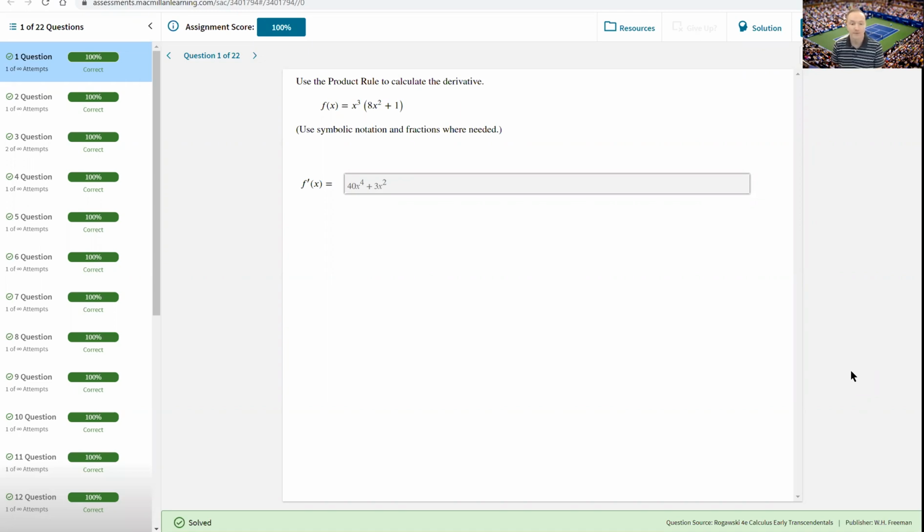This is where our derivative rules actually start getting interesting. We're looking at both the product rule and the quotient rule in this section. Now, hopefully you've already watched my video going over where the product rule and quotient rule came from. We'll just be applying them in the problems within this section.